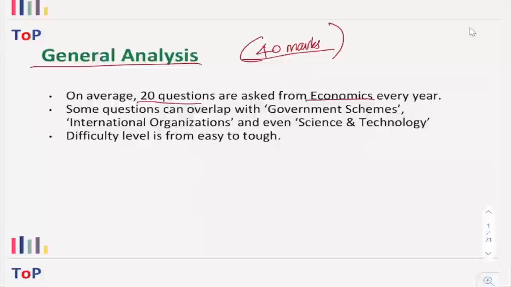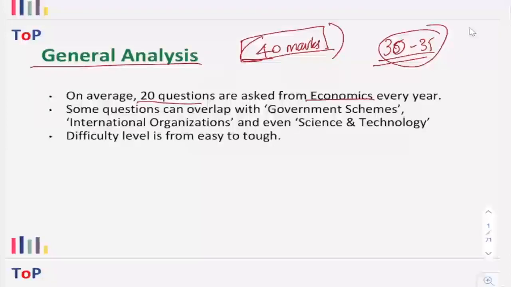Now, one important aspect that you have to understand is, if you are able to understand the concept, if you are able to understand how to actually prepare for economics in prelims, it will be easy for you to at least score 30 to 35 marks from this portion. Now, if you put in much effort, if you invest a lot of effort, you are able to understand things, you are able to go through all the relevant materials, then I can say that it is possible for you to even score the entire 40 marks from this particular portion.